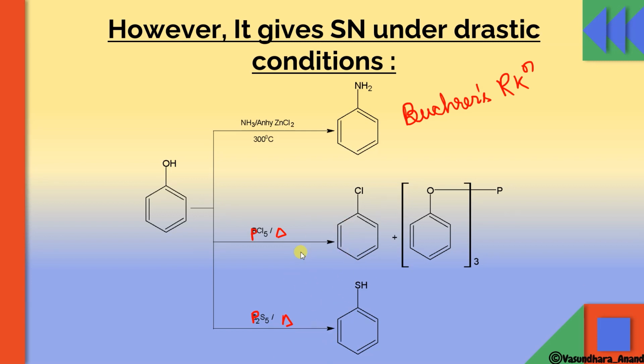Okay, it's thiophenol. If here it was P2O5, phenol is already there, so there will be no reaction if it is P2O5. If it will be P2O5, there will be no reaction. Okay, why? Because it is already phenol. But if instead of oxygen we are using sulfur, that means diphosphorus pentasulfide, then it will give you thiophenol. This is called thiophenol.